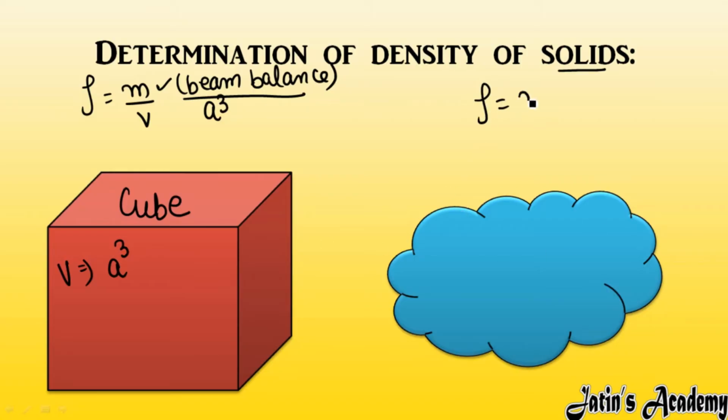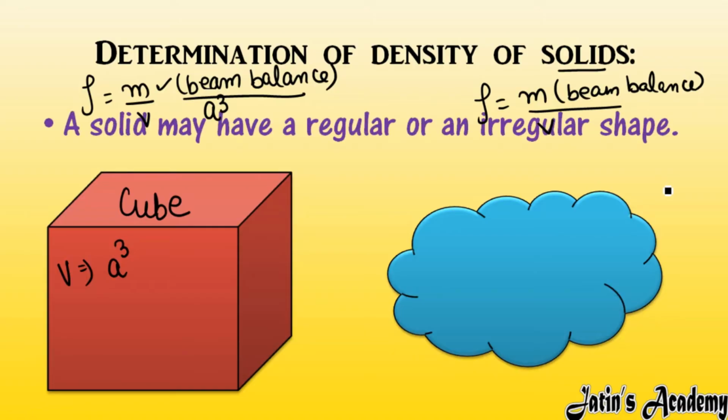But the problem is for the irregular solid. For the irregular solid you can easily find the mass by using a beam balance. That is okay, that is not a problem. The problem is with the volume: how will you find the volume of this irregular shaped object, because for an irregular shaped object no appropriate formulas are there. So now I am going to discuss how we are going to measure the volume of irregular solids. Now see carefully. Here we are having the regular solid and here we are having an irregular shaped object.